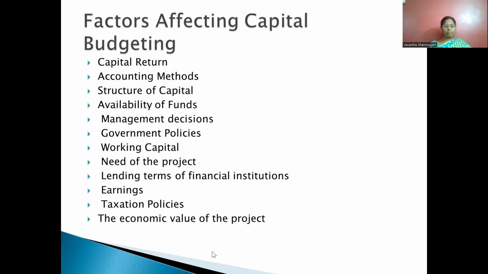Then another important thing is the government policies, working capital, need of the projects, lending terms of the organization or financial institution, earnings, taxation policies, the economic value of the project. These are the general factors that affect any project.